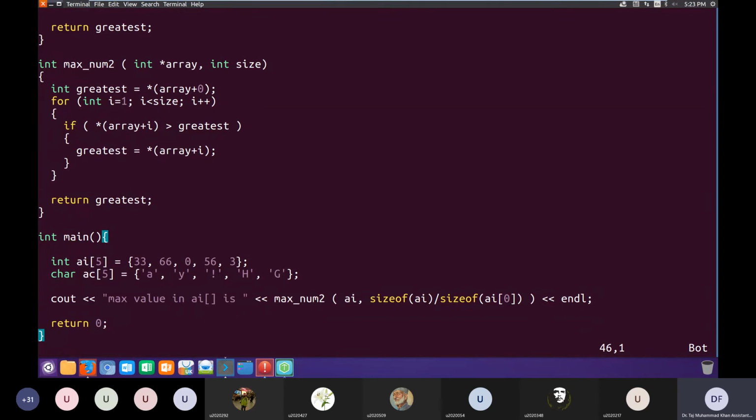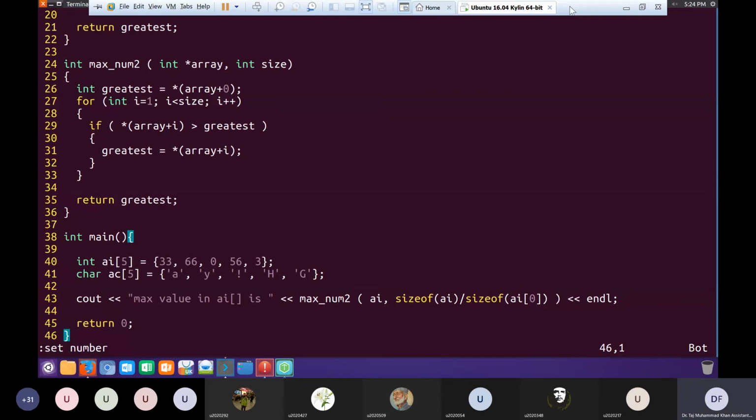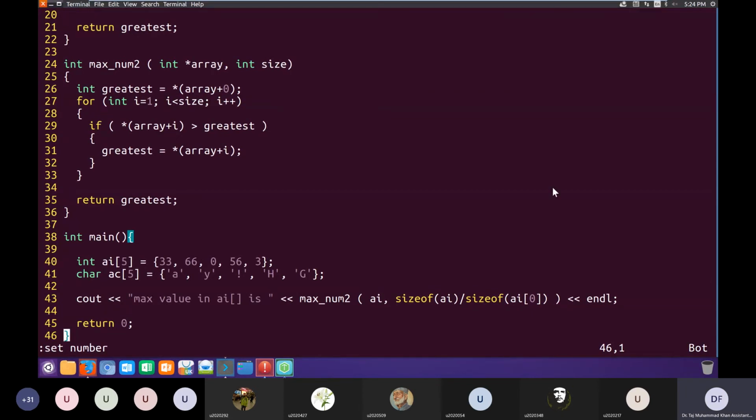So, is it clear to you guys how max num2 from line 24 to line 36 is working? It's doing exactly the same thing as max num, the original function.